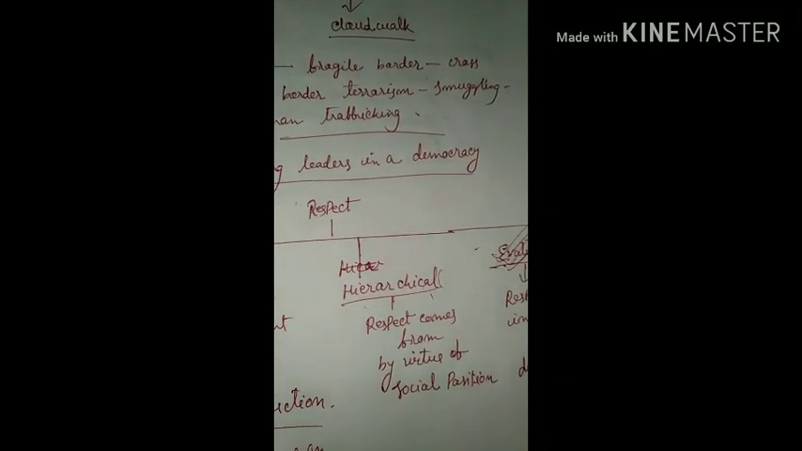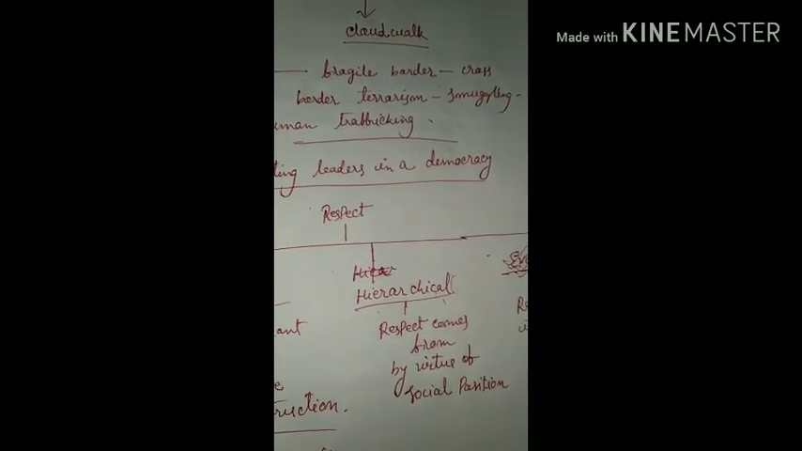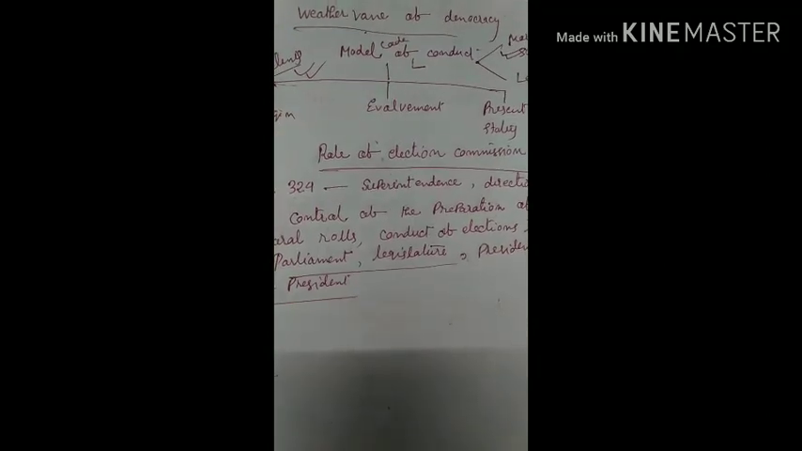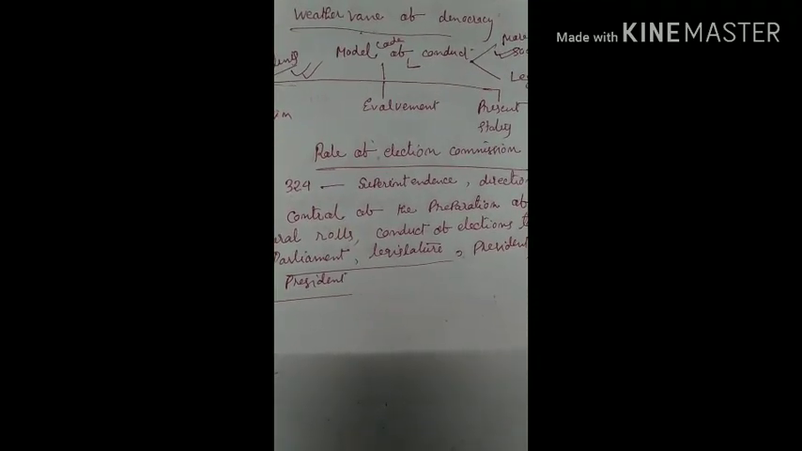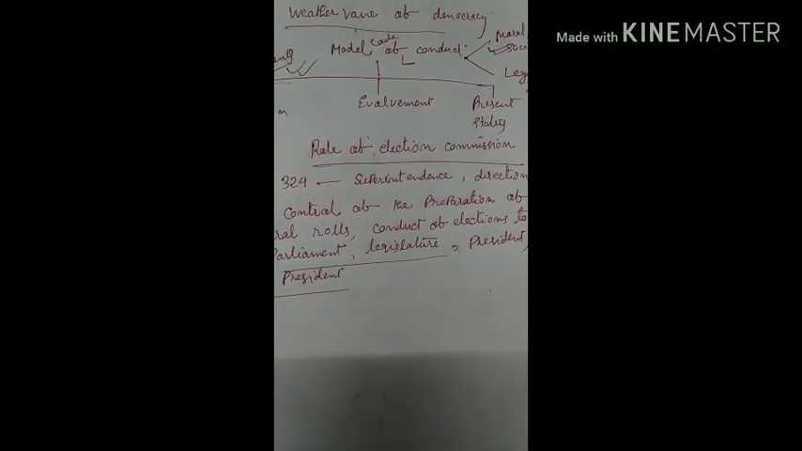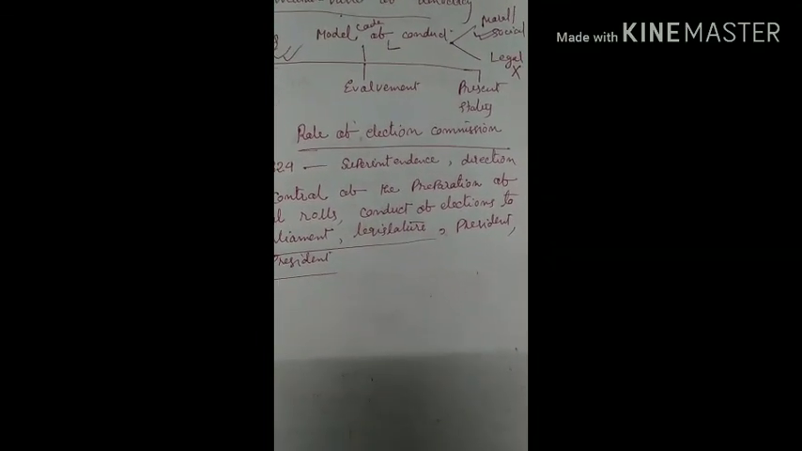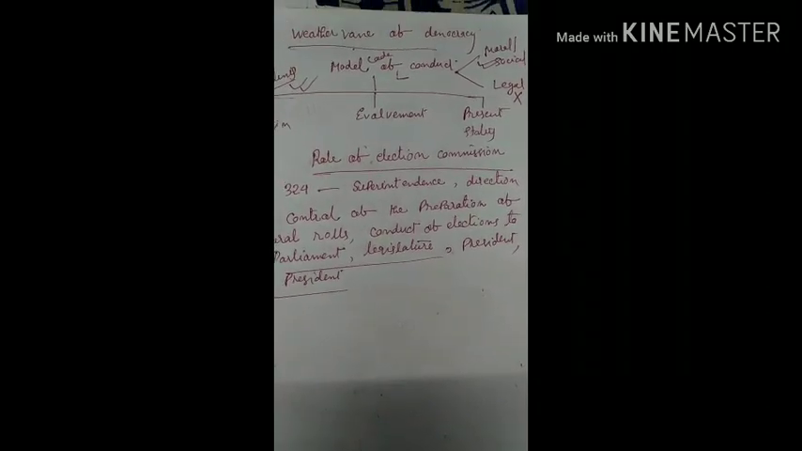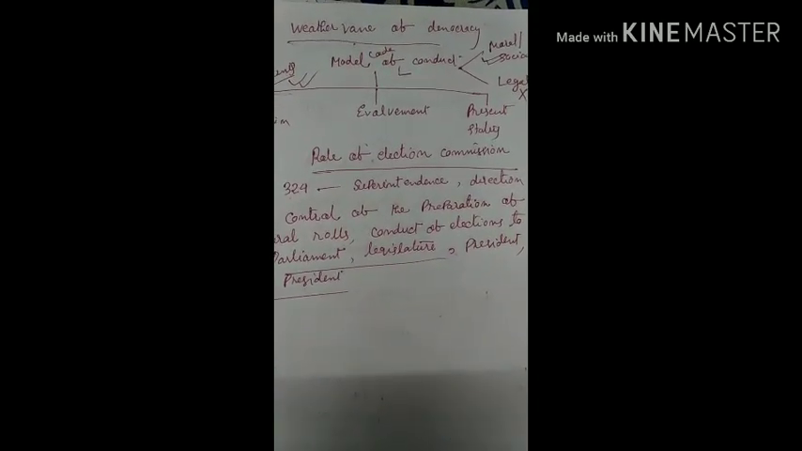So these are important. You can try to understand this and put these particular terms in your ethics answer wherever necessary. Another important article is Weather Vane of Democracy. This article throws light on the efficiency of the Election Commission.